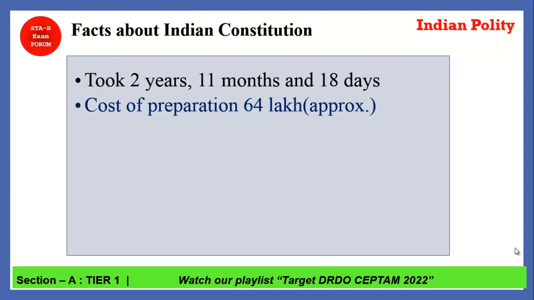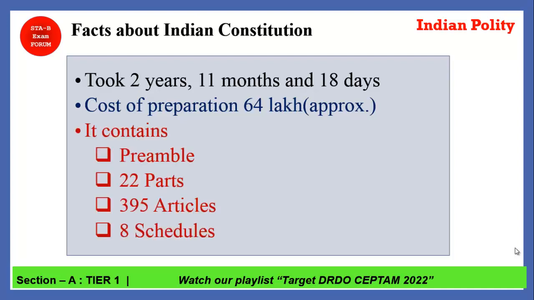The next thing which is very important from the exam point of view is that the Indian Constitution contains 4 things. First is the preamble, okay, which you generally find in your textbook. Next, the Constitution contains 22 parts, or you can say 22 chapters, and there are a total of 395 articles. Okay, so next, 8 schedules are there.